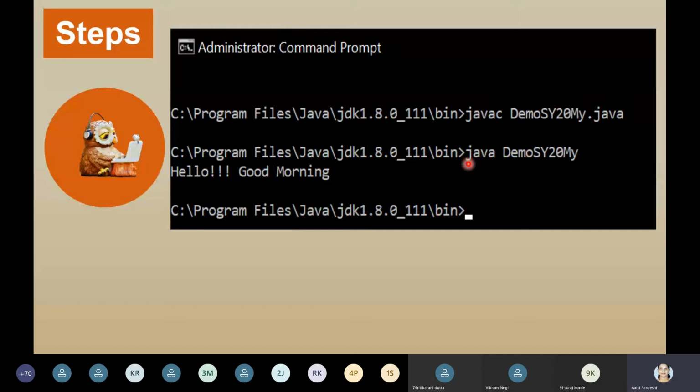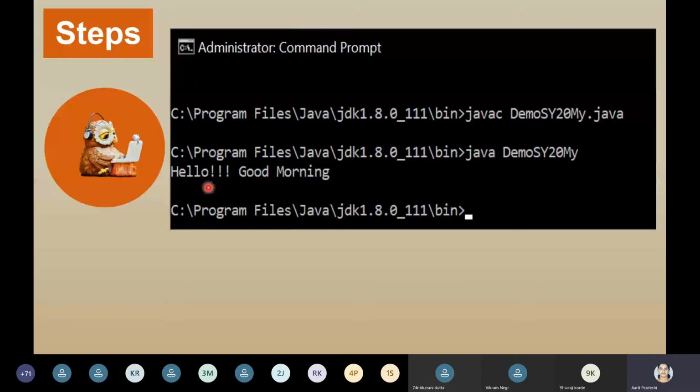So how to run it? Java and the program name or the file name without extension. So during compilation, extension compulsory. While running the code, no extension. And then once you press enter, it's going to give you the message, whatever you have written in the code, hello good morning. And once again the cursor will come to the next prompt and it will blink. That's it. This was from yesterday. It was just a revision of how we did it.